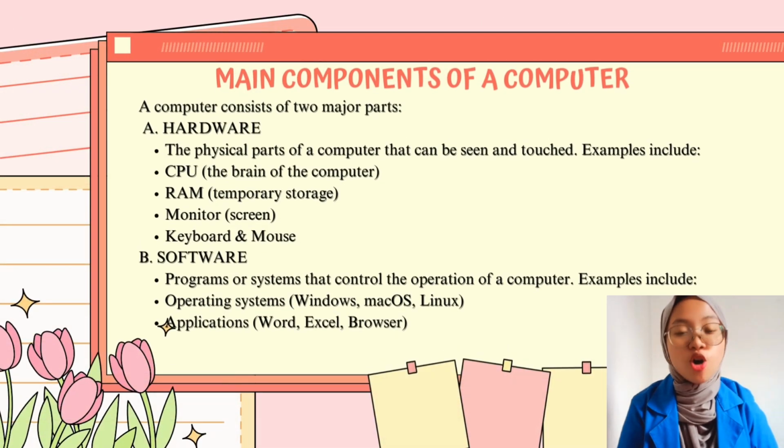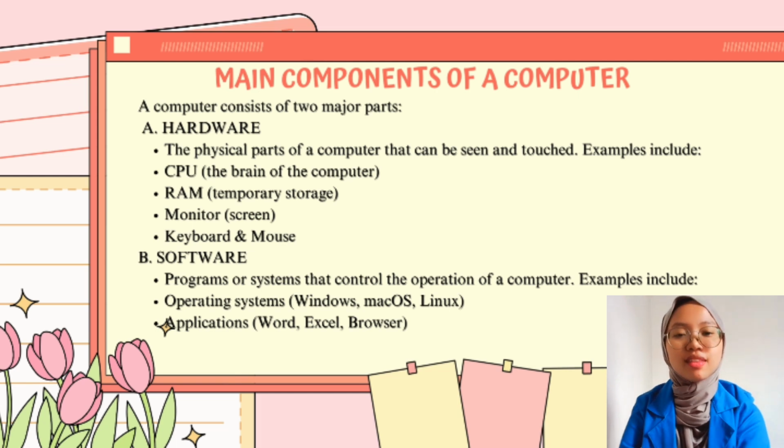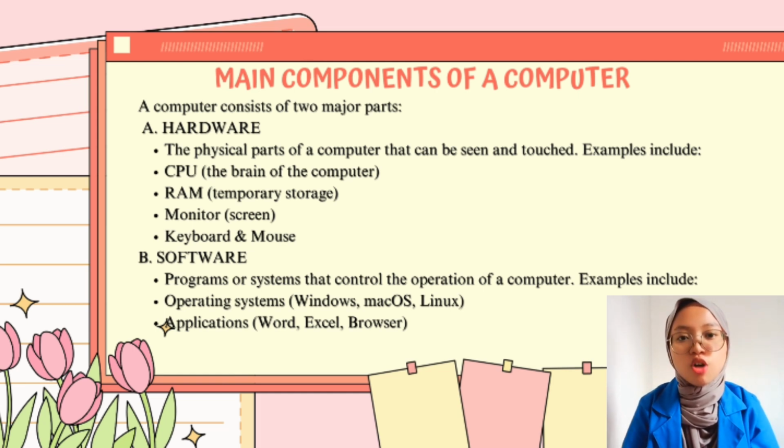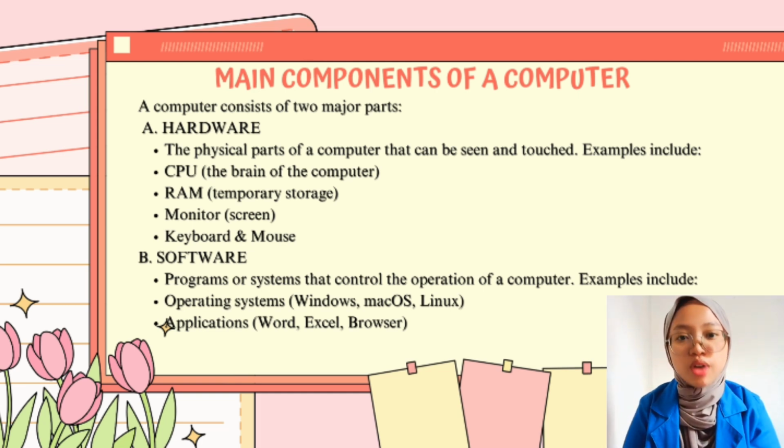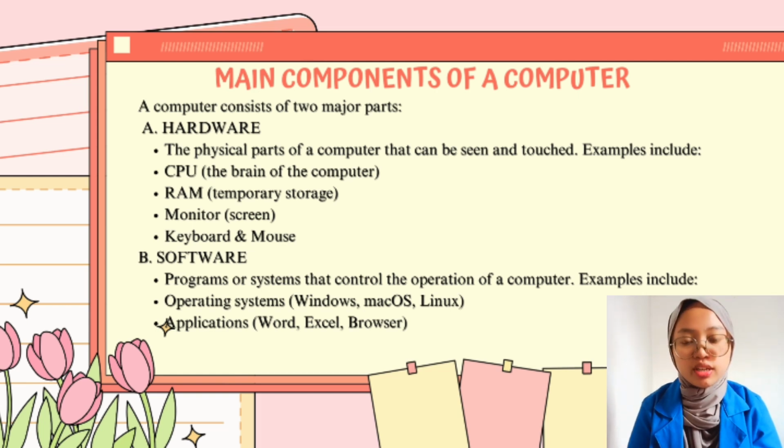Main components of a computer. Now let's move on to the main components of a computer. A computer consists of two major parts, hardware and software. First, hardware. These are the physical parts of a computer that can be seen and touched.